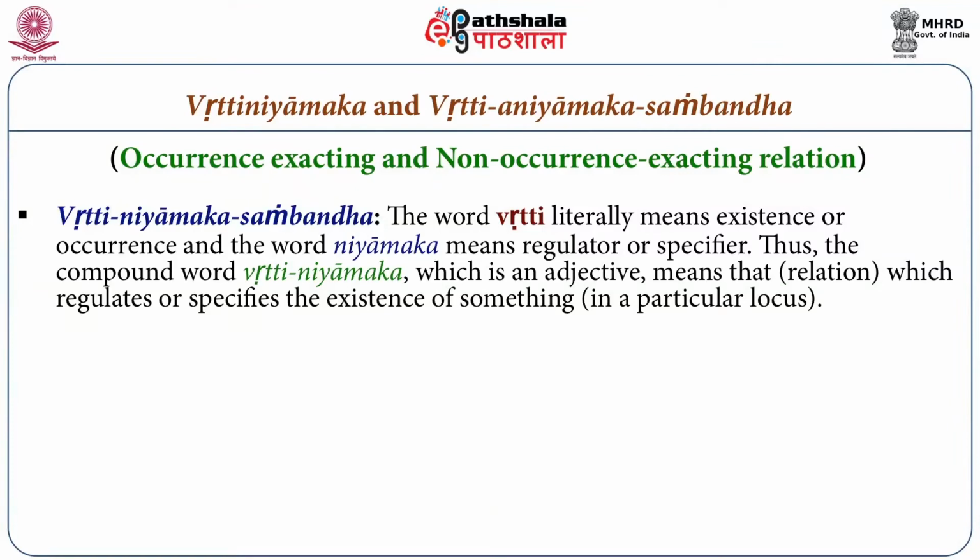So occurrence exacting relations are those through which, if there is such a relation, we can say that one thing is present somewhere by that relation, and this occurrence exacting relation is actually a regulator or a specifier. Thus the compound word vritti niyamak, which is an adjective, means that relation which regulates or specifies the existence of something in a particular locus.